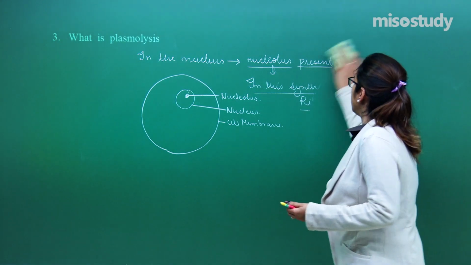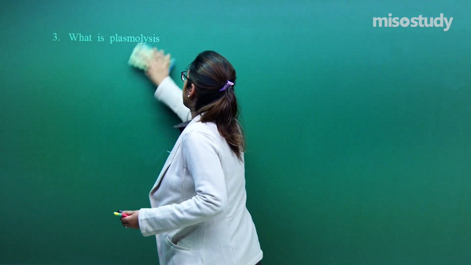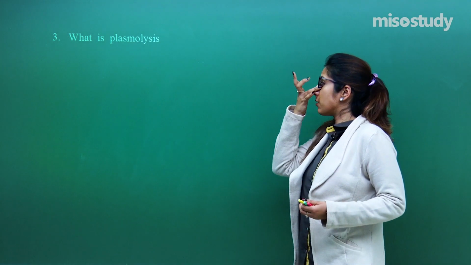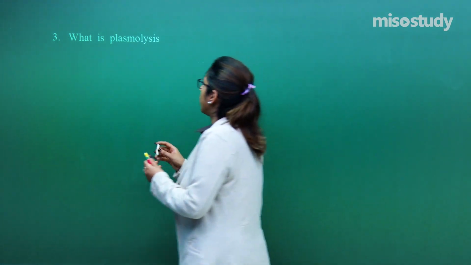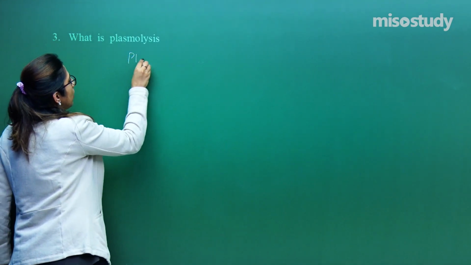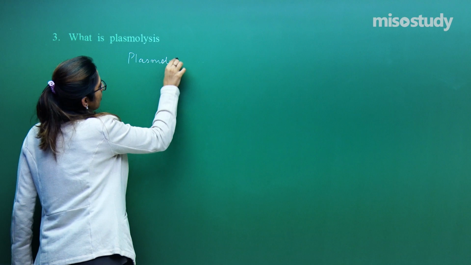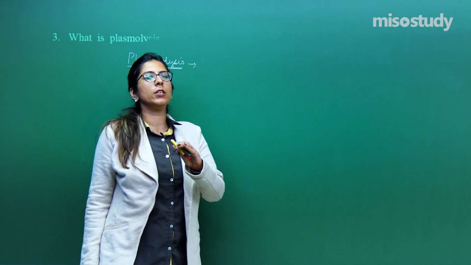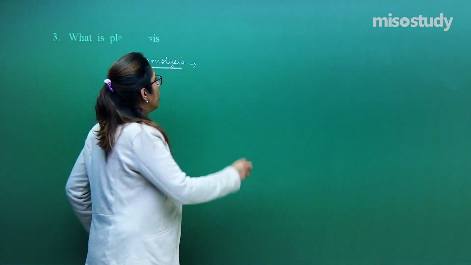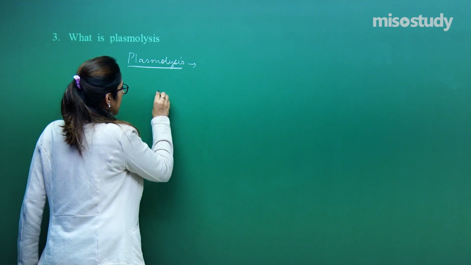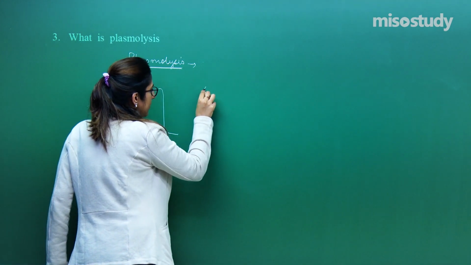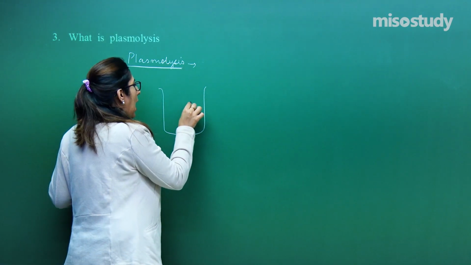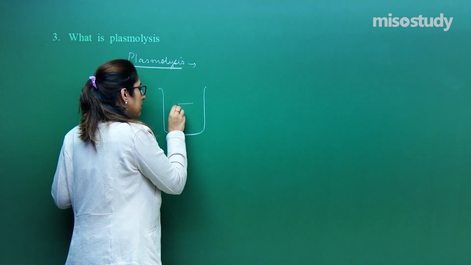So this is question number 3, which is also of 1 mark. So what is plasmolysis? Listen very carefully. Plasmolysis is a process by which the water present in the cell comes out. So what exactly is plasmolysis? Suppose I have one beaker. Just have a look, I am explaining what exactly plasmolysis is. I have placed a cell in this.